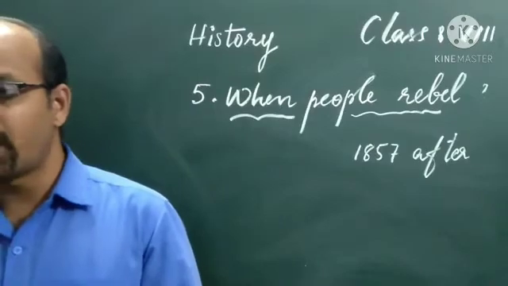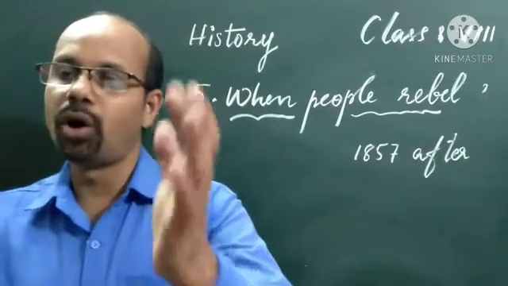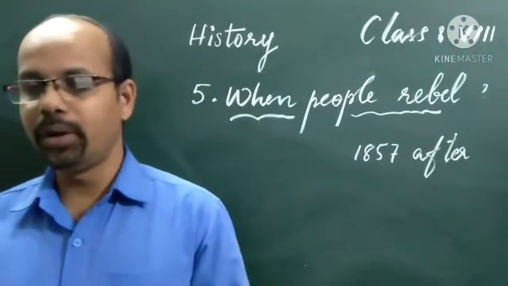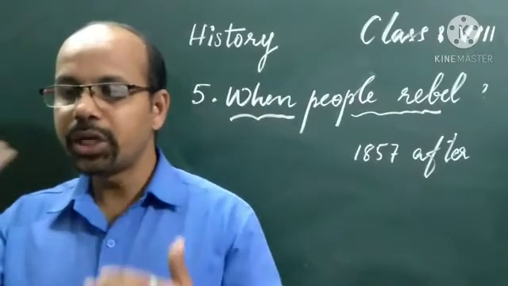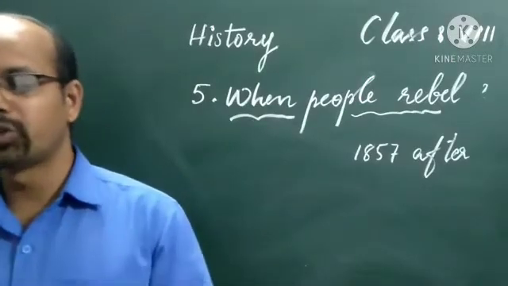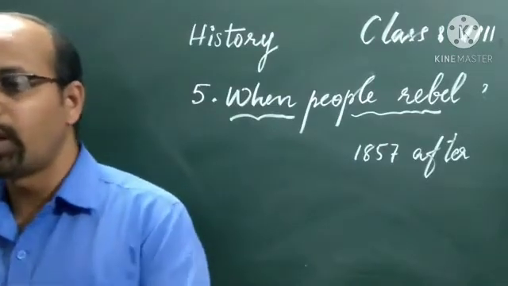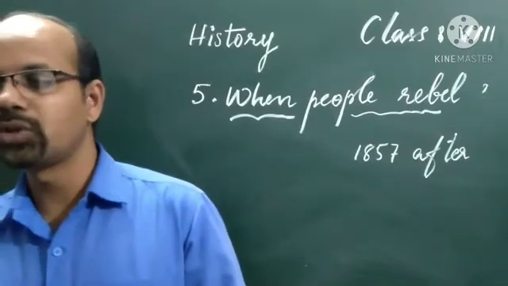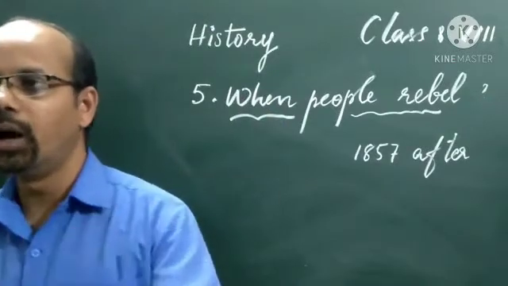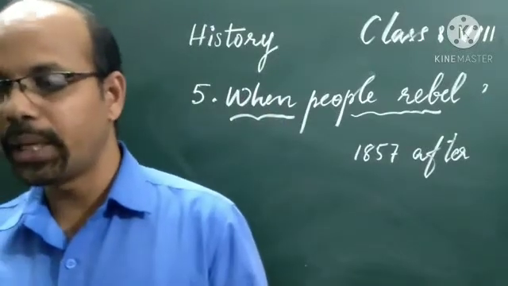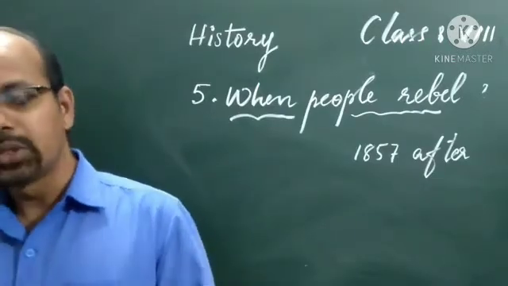Many ruling families tried to negotiate with the company to protect their interests, but the company did not listen. For example, Rani Lakshmi Bai of Jhansi had no natural heir. We know that the Britishers made a policy that if a ruler does not have a natural heir to the throne, the kingdom would be handed over to the English East India Company. That means the ruler lost their kingdom. That is the best example.